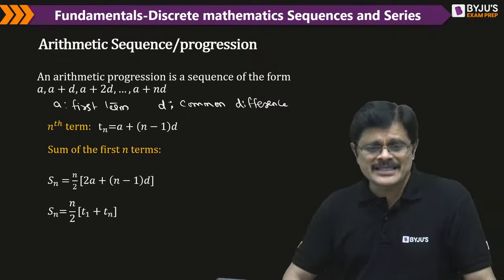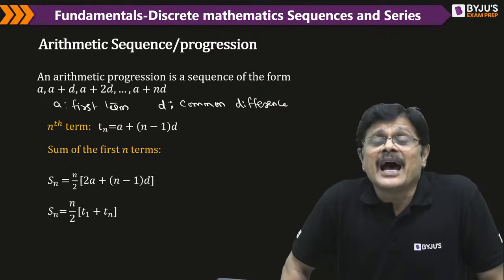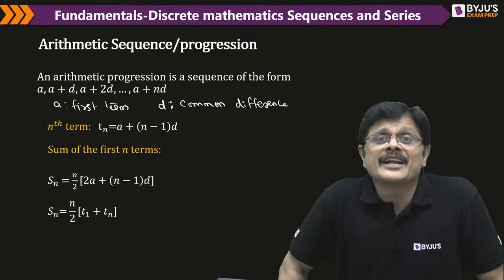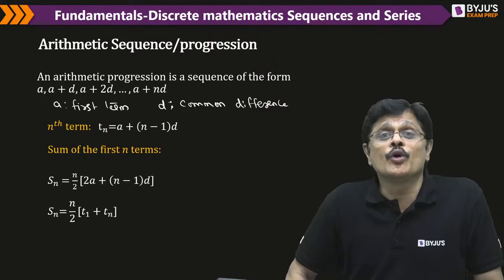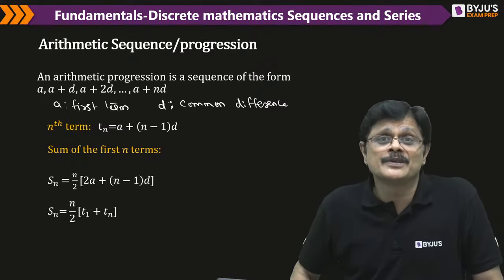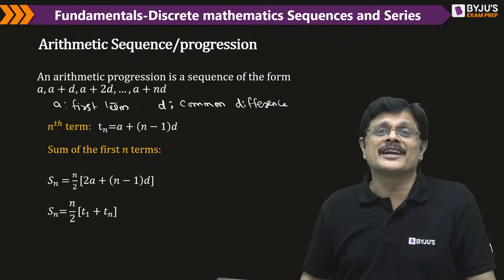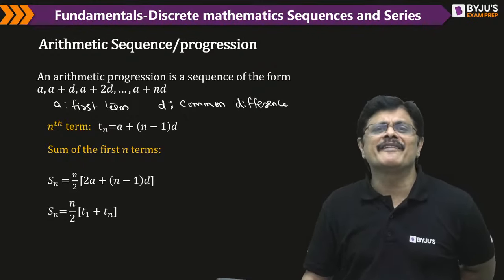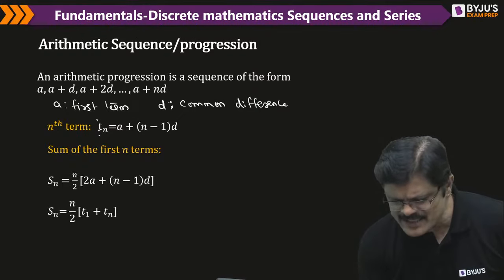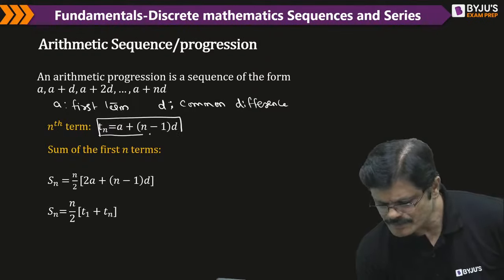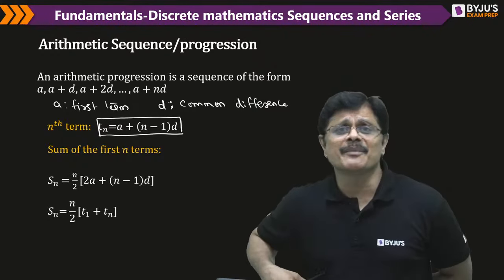What is very important is identification in the series. In sequences, identification of the general term is very, very important. It is very important even in your algorithm course to know how many iterations happen in a loop, and to identify the general term in a generating function. In many places it will be very useful, my dear friends. So the nth term for the arithmetic sequence is readily fixed, which is a plus (n minus 1) into d.